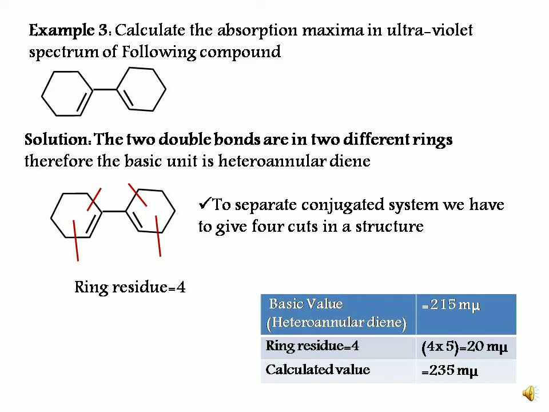Now let us consider the third example where 2 benzene rings are attached with a single bond. In this case again we are having 2 double bonds in 2 different rings. Here the basic unit is heteroannular diene. In order to separate the conjugated system, we have to give 4 cuts in the structure, and we are aware that each cut will yield 1 ring residue, so we will be getting 4 ring residues. Therefore, basic unit heteroannular diene and 4 ring residues, so 215 plus 20 millimicron, we are getting 235 millimicron for this particular type of structure.